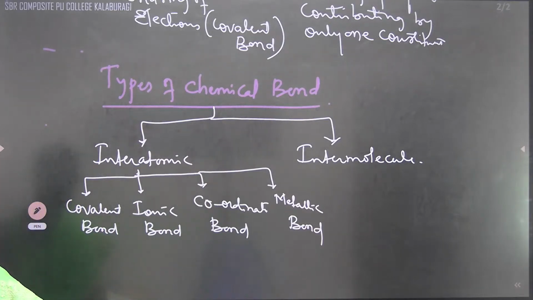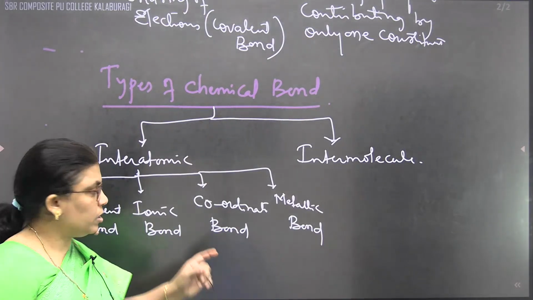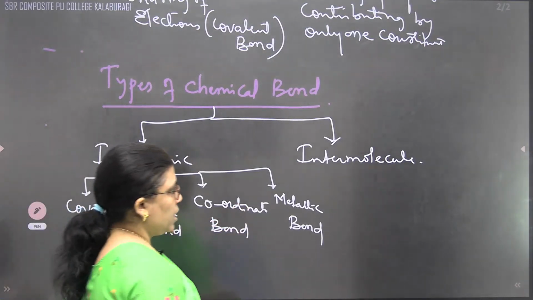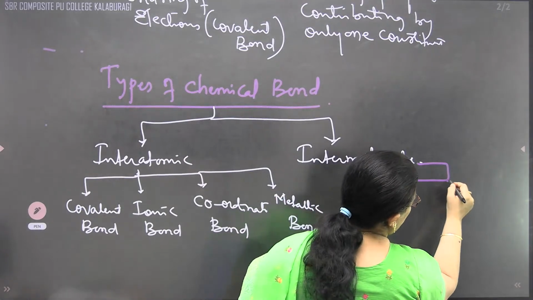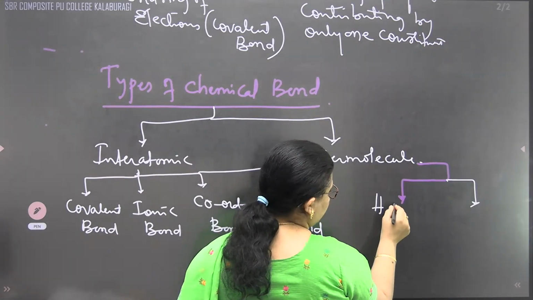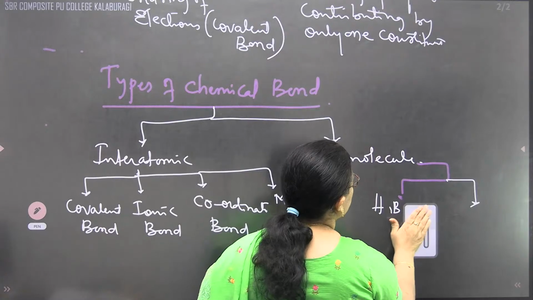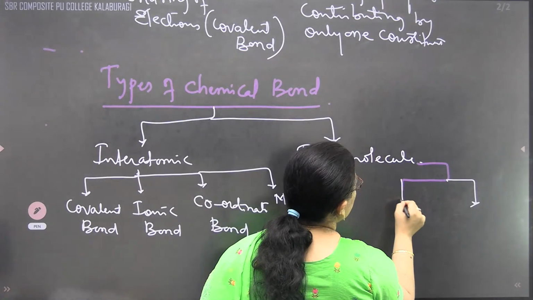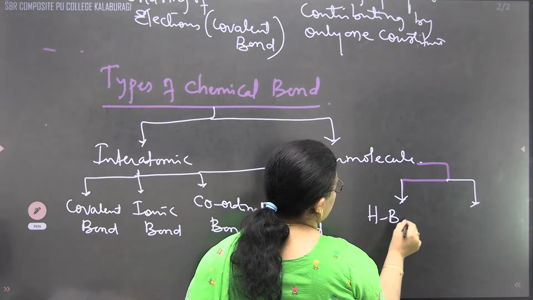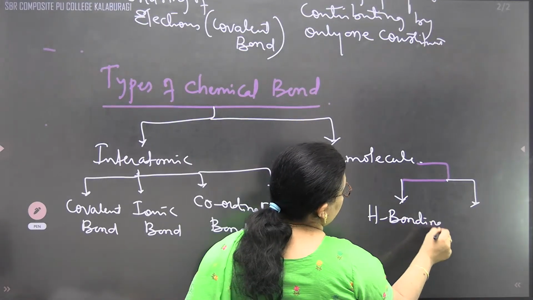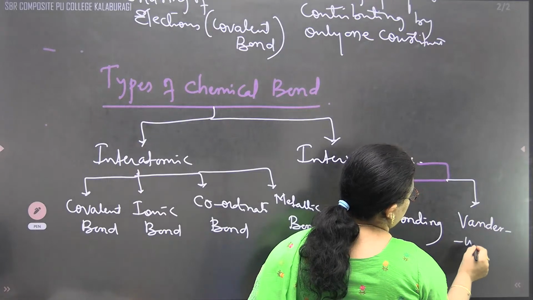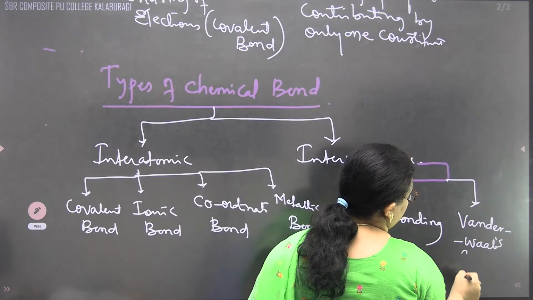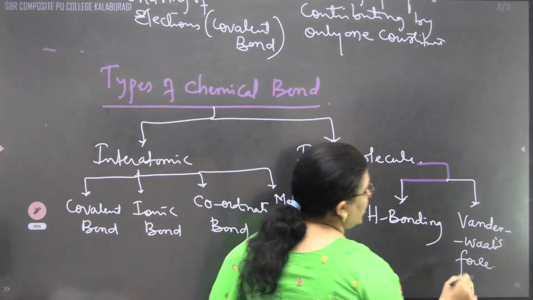So here we can say that when we are dealing with the interatomic, they may be covalent bond, ionic bond, coordinate bond, or metallic bond. In case of the intermolecular, they may be hydrogen bonding, or they may be van der Waals force.